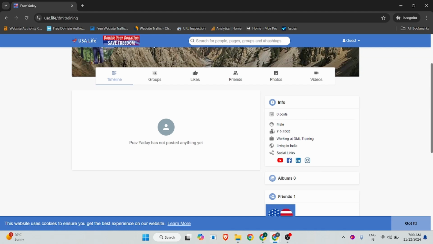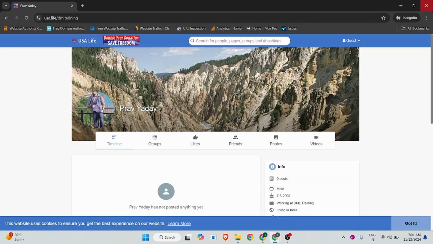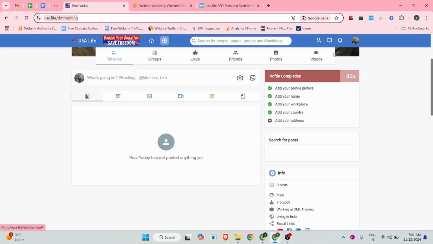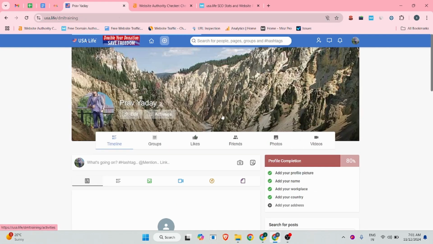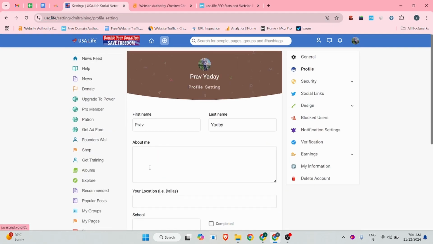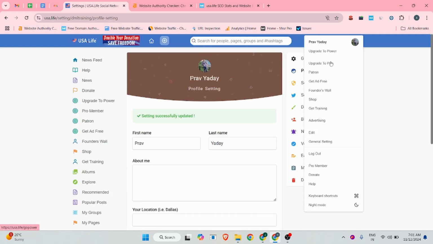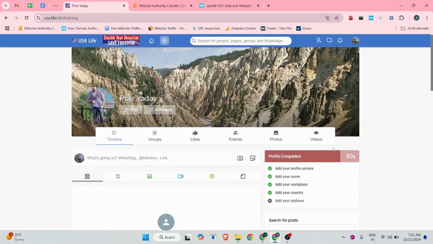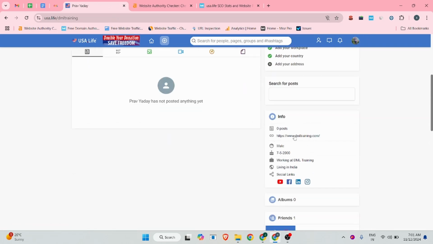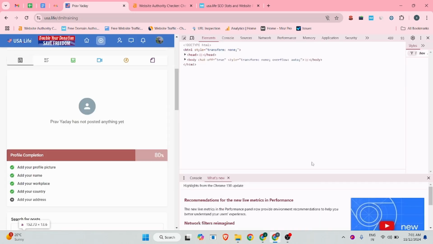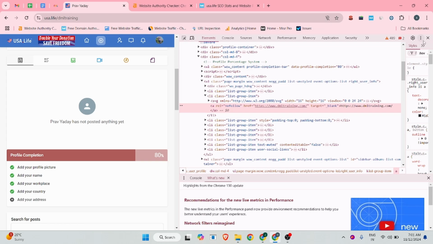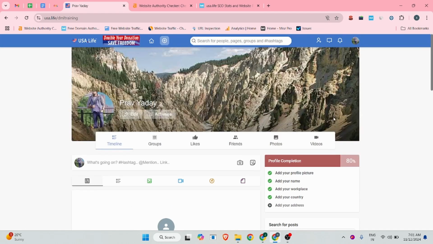Let me show you where our website is. Make some changes: click on the profile, and there you can add your website URL. From there you can remove it, click on save, and again you can see the website URL is available, but this is a nofollow backlink. So we have successfully created our profile backlink.